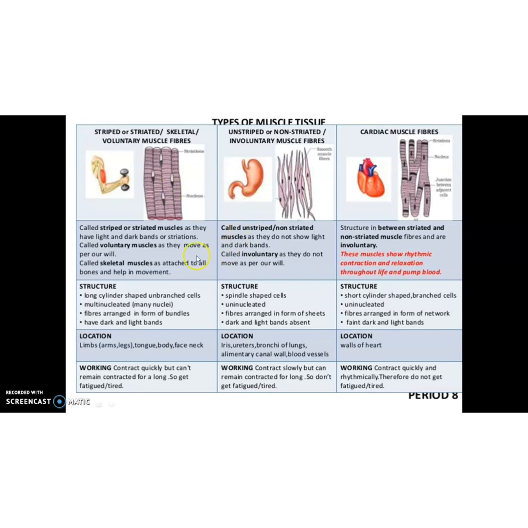So this table will help you to study each and every point at a glance. They are called striated muscles, voluntary muscles, skeletal muscles. Reasons are given. And the structure, what is the structure? Long, cylindrical shaped, unbranched. Please write unbranched cells because these are branched, isn't it? Multinucleated, but here only a single nucleus. Only this part one nucleus, here one nucleus, like that. But here 1, 2, 3, 4, a multinucleated structure.